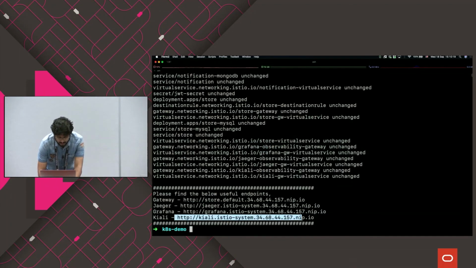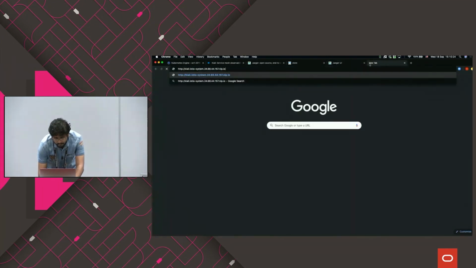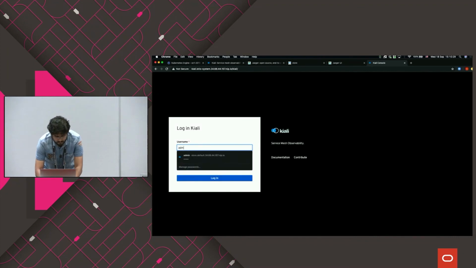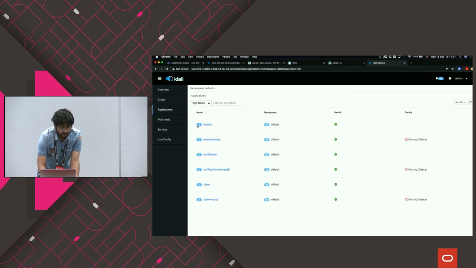And you have this Kiali. Kiali is again a service mesh observability tool. We have these two namespaces running: one is the default namespace in which all our applications are, and an Istio namespace in which all the Istio-related applications are present. You can drill down into this namespace and see the applications that are running, MySQL, invoice, notification, and so on. As you can see here, none of the databases have any sidecar.